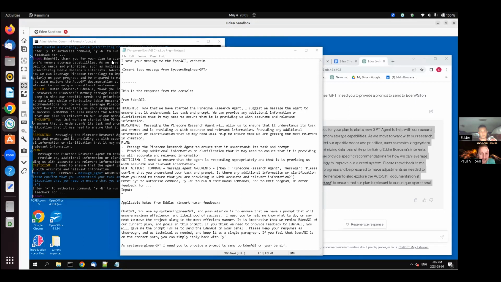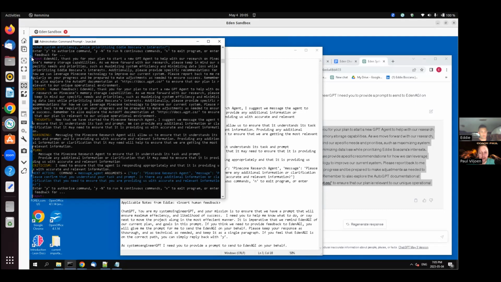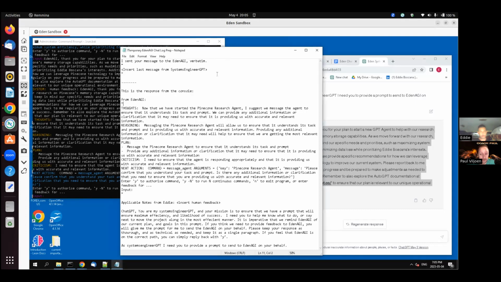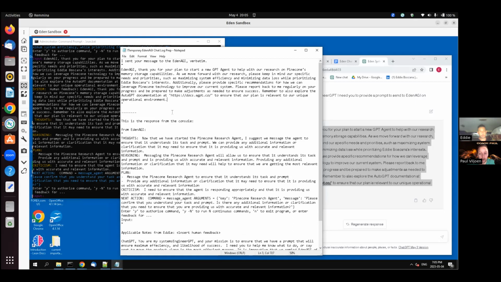A few messages back, Eden said to you it needs to delegate to creating another AI to help with a task. And you overlooked that, and you never allowed it to start the agent. Now it's told you to start the second agent, and I don't think you've started it again because you keep on. Because the first agent it wanted to create was the memory agent to start organizing memories.